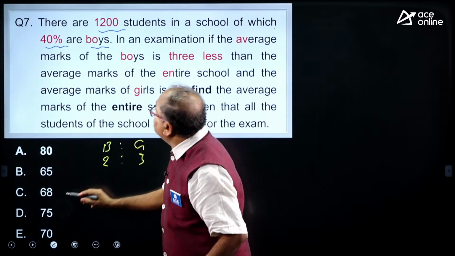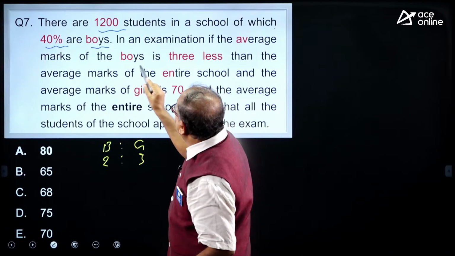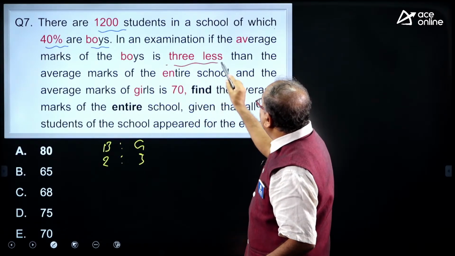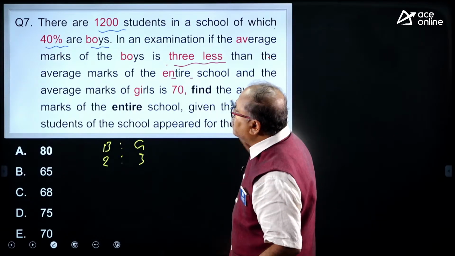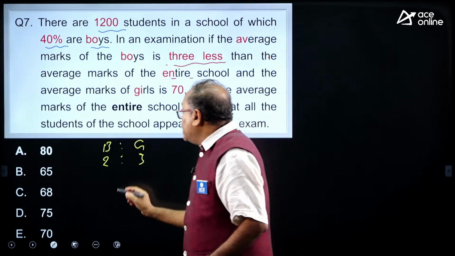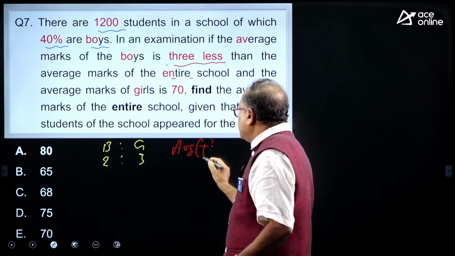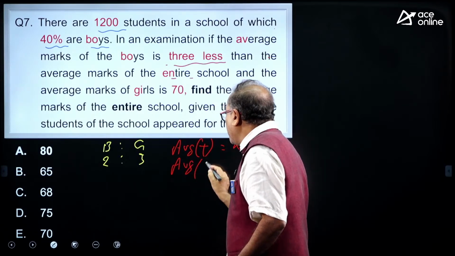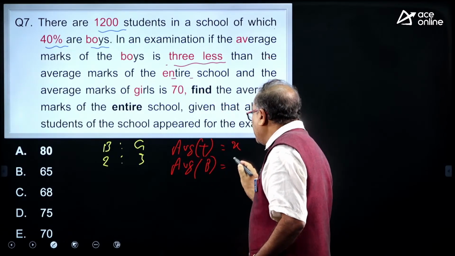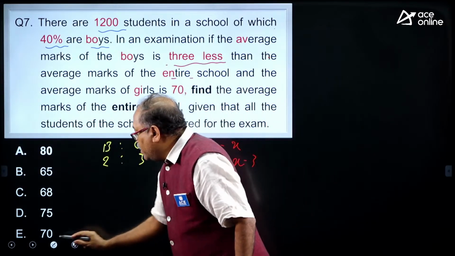In an examination, the average marks of the boys is 3 less than the average marks of the entire school. If the entire school average is x, then the average for boys will be x minus 3. Okay. What is next?